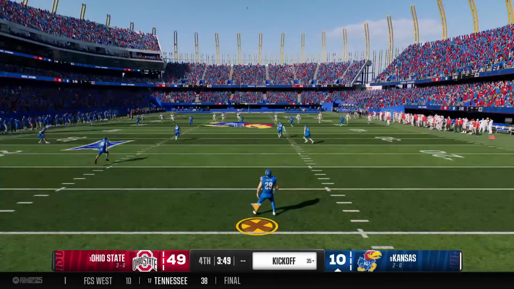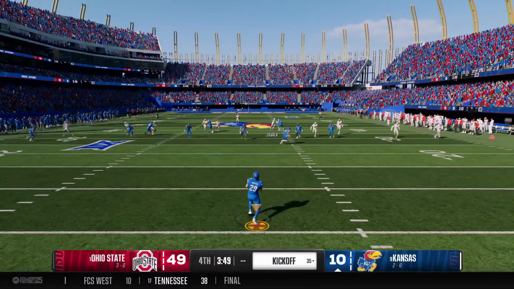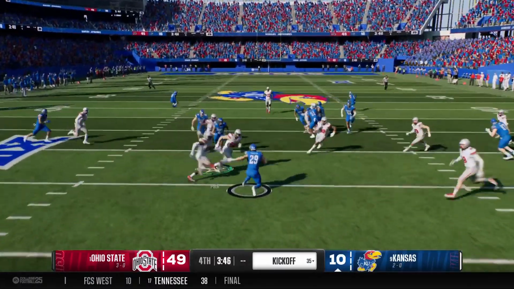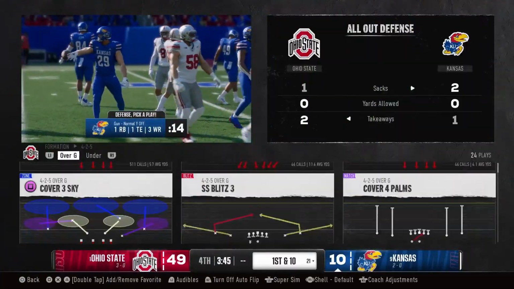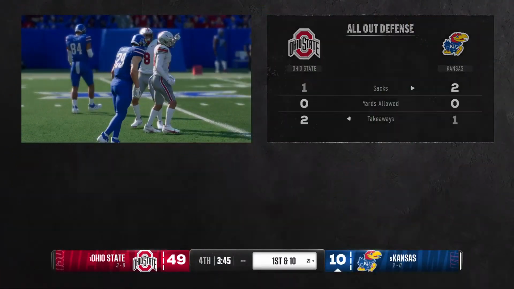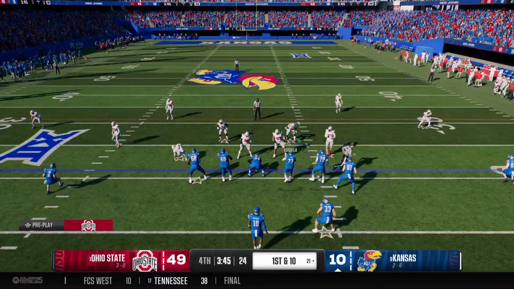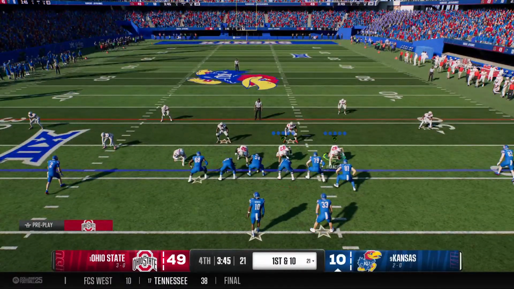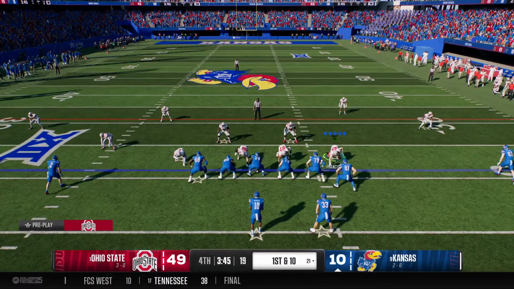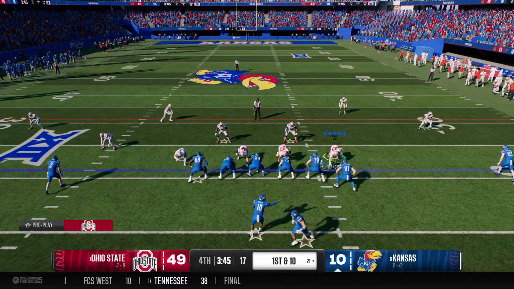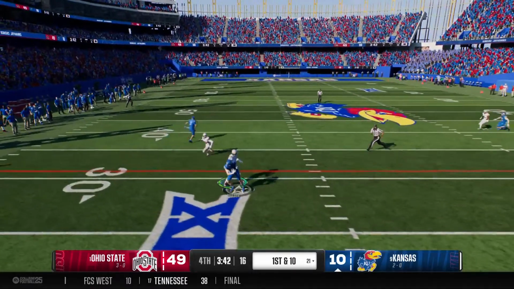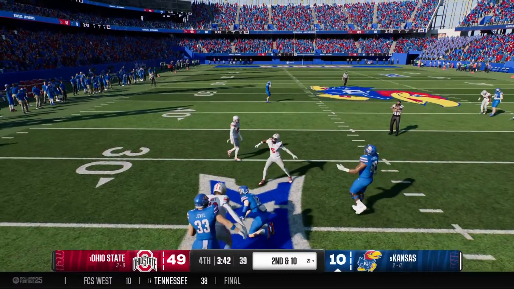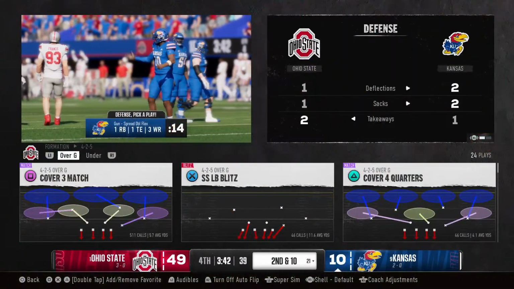49, Kansas, 10. And he'll bring it out from inside the 10. And he's tackled at the 21. That's where the drive will start. Kansas offense is back out there now. See if this quarterback can bounce back. The last possession, a pick on the very first play. They'll come out throwing here to start the drive. That one falls incomplete. Good defensive play. Brings up second down.